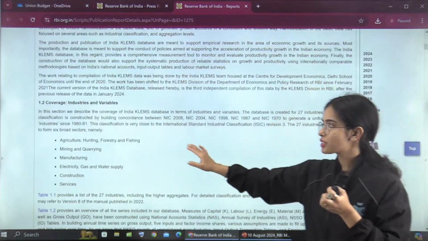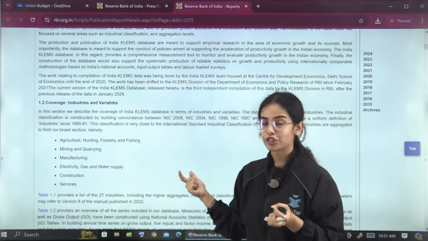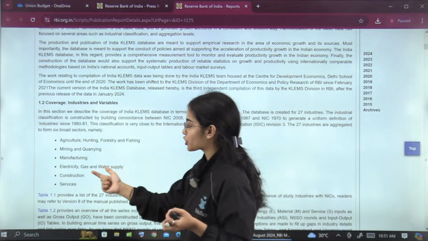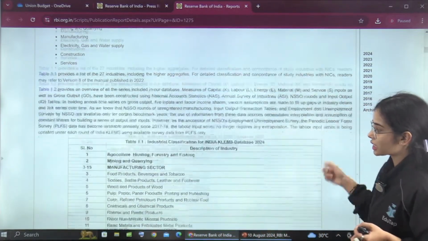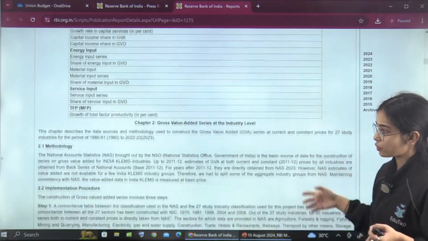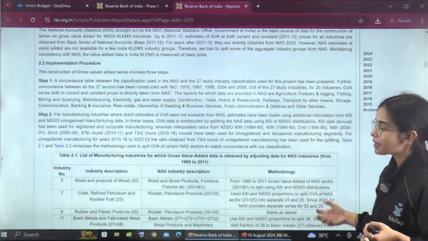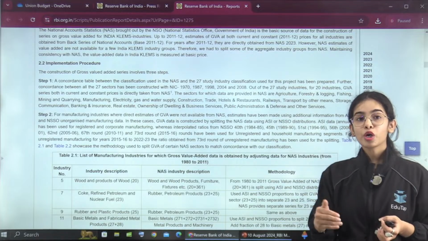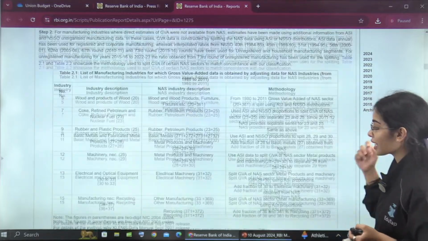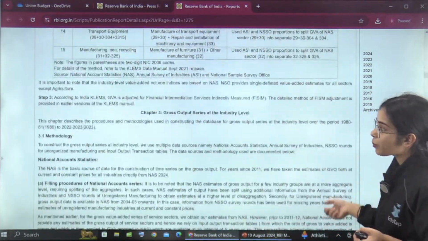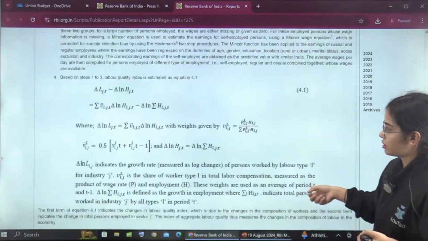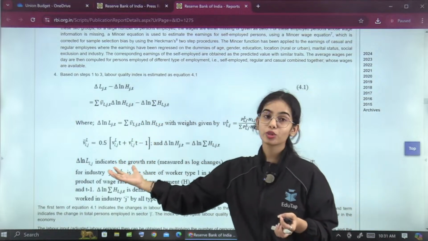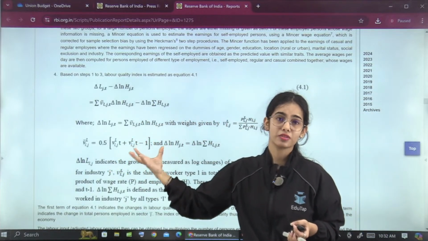Coverage is for agriculture, hunting, forestry, fishing, mining, quarrying, manufacturing, electricity, gas, water supply, construction, services. This is it. Now coming further down, if you read the whole of the report, the methodology is given. If you are not from an economics background, understanding this methodology will become impossible for you, and you will have to do the whole integration, differentiation in this, which is not required.